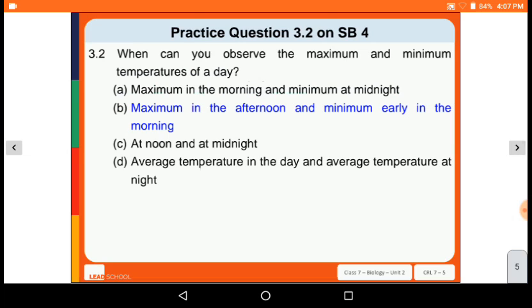Next, when can you observe the maximum and minimum temperature of a day? So minimum in the afternoon and maximum early in the morning. This is the answer, B is the correct answer.